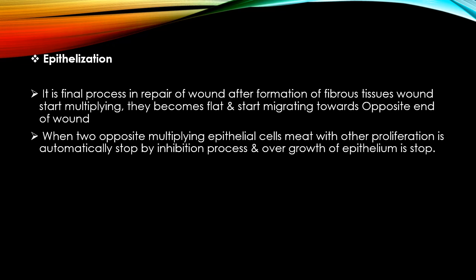It is the final process of repair of the wound, and after formation of fibrous tissue, the epithelial cells start multiplying, become flat and start migrating towards the opposite end of the wound, and when two opposite multiplying epithelial cells meet each other, proliferation automatically stops by an inhibition process. After the opposite ends meet, the epithelialization process stops,